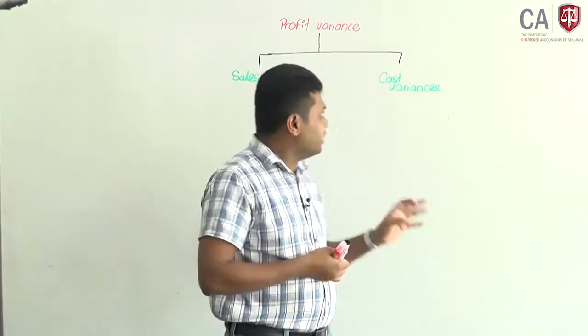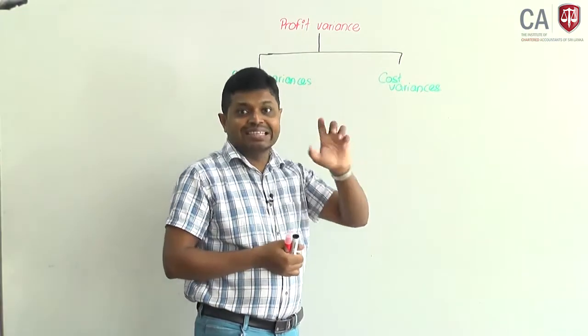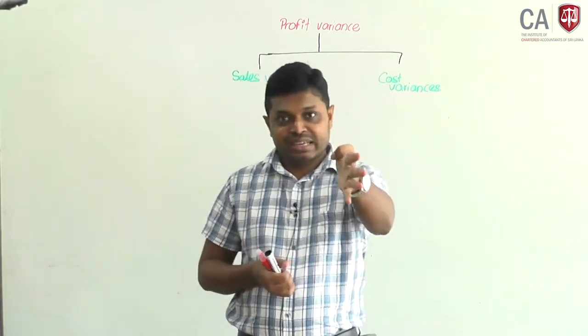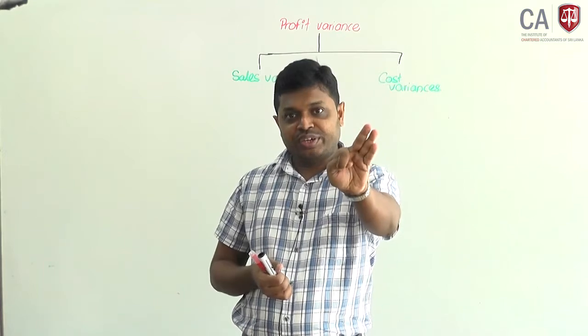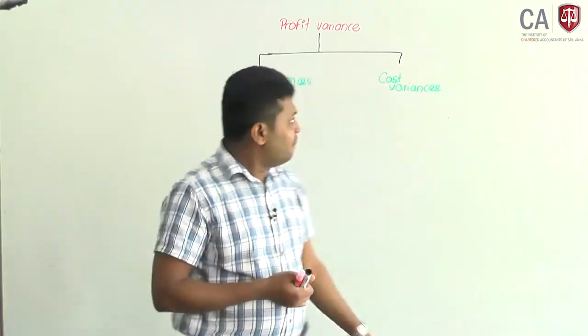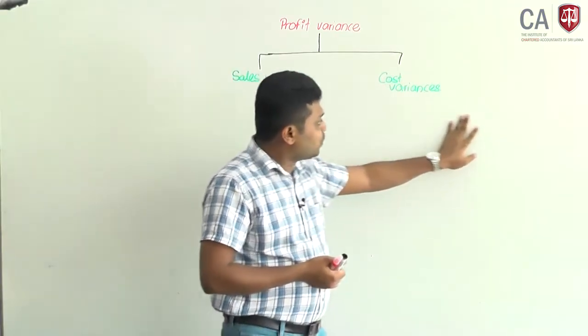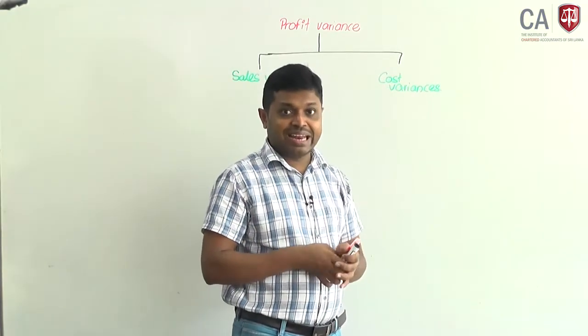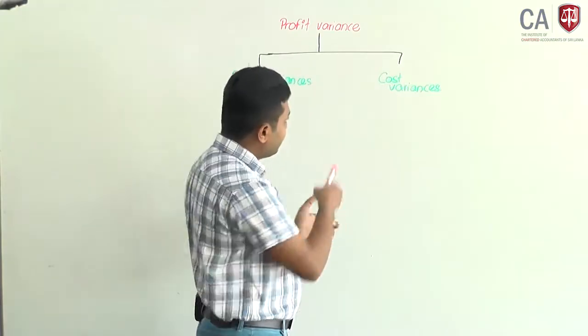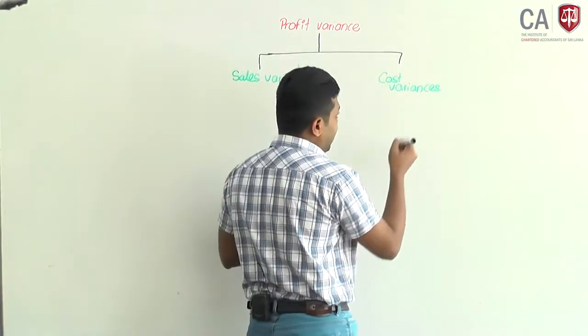Any variance, either sales or cost variance, will arise as a result of change in price or change in quantity, that means usage. These cost variances are divided into four types. Under cost variance, I will break it down.